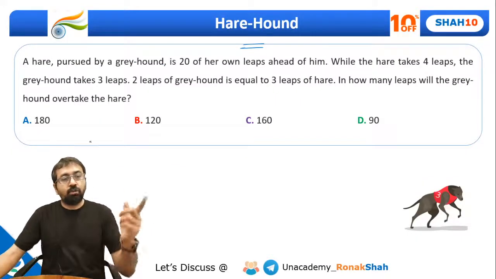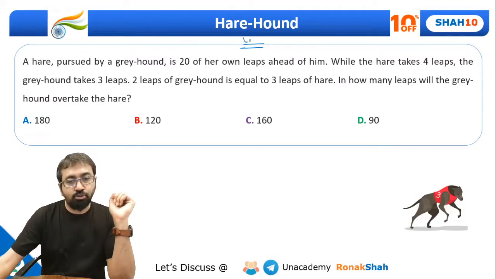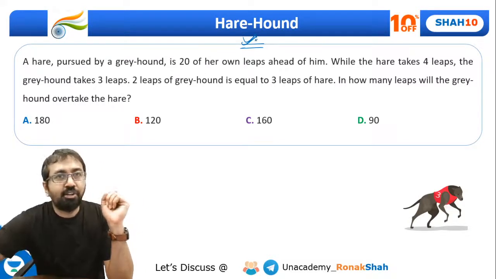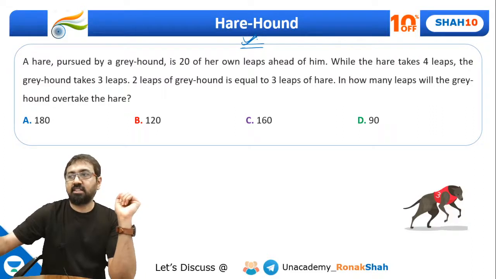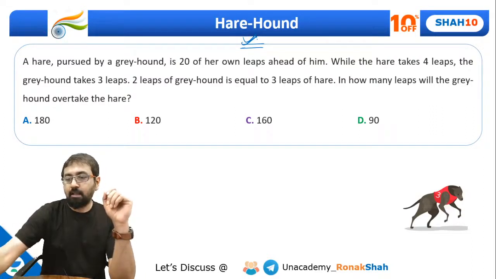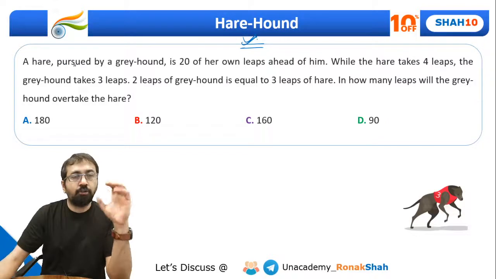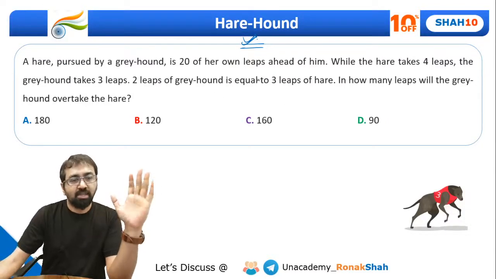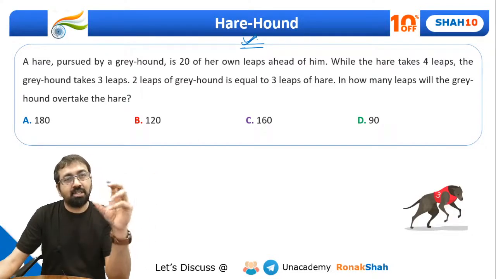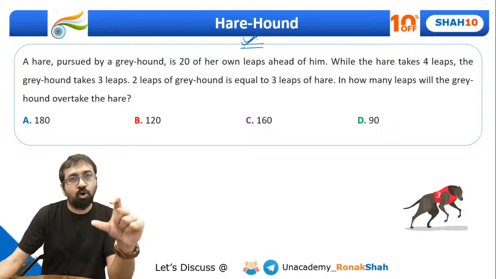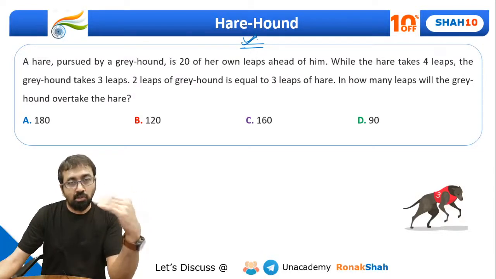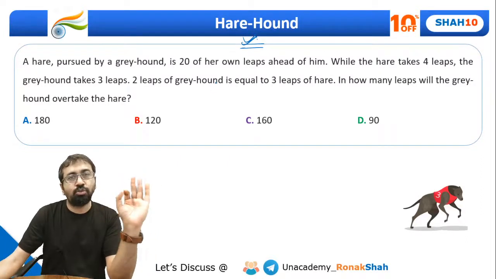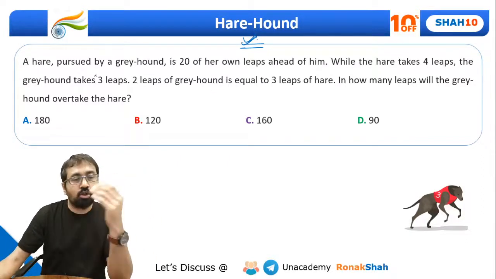So let's quickly look at the last question, which is related to hare and hound. This is completely a different variety. So let's understand this part, everyone. In a hare and hound question, mostly you will be given similar data. The hare runs faster, but his steps are smaller. The hound runs slower, but maybe his steps are longer, something like that. So you will mainly have to use ratios to solve this question.